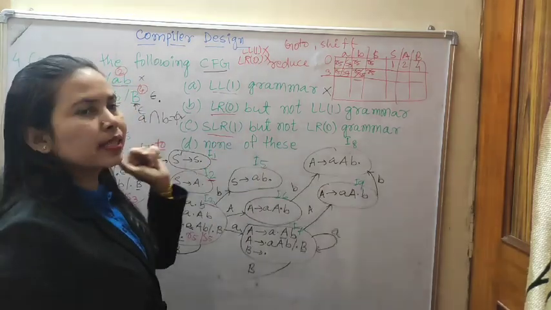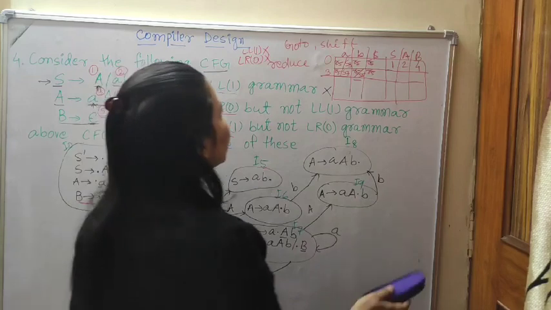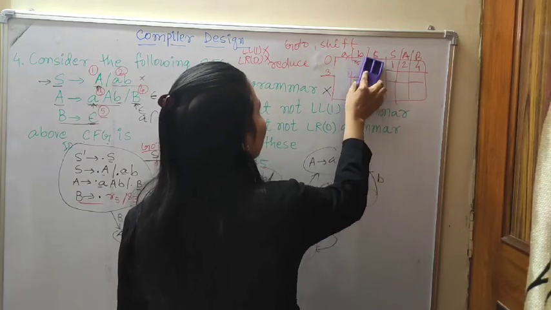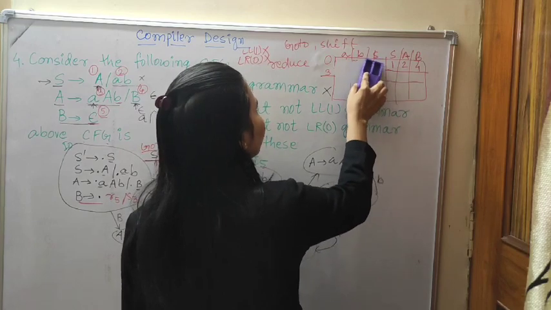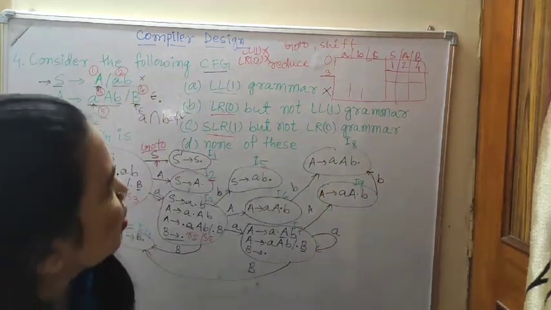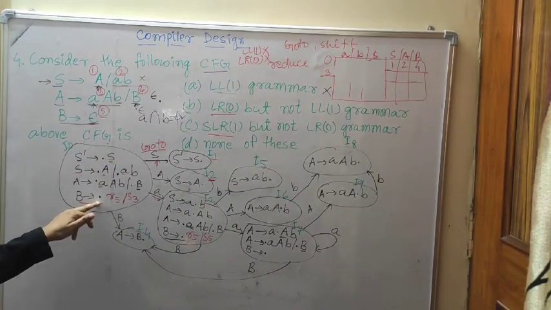Now we will check SLR1. As I told you, in the parser table the shift and go-to parts are the same, only the reduce part is different. So we will check it. Look, B to epsilon dot has been given.